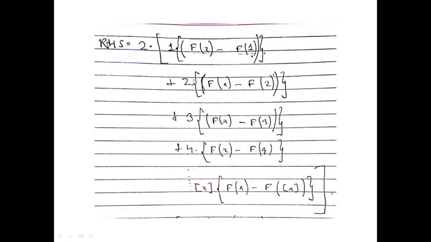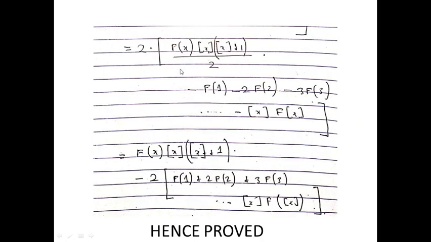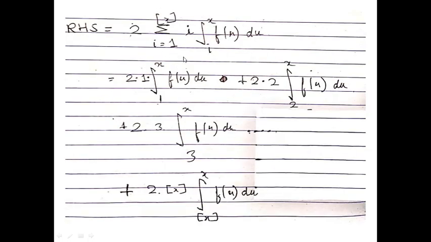Now this is nothing but capital F of x minus capital F of 1, into 1, plus capital F of x minus capital F of 2, into 2, plus capital F of x minus capital F of 3, into 3, and further so on.